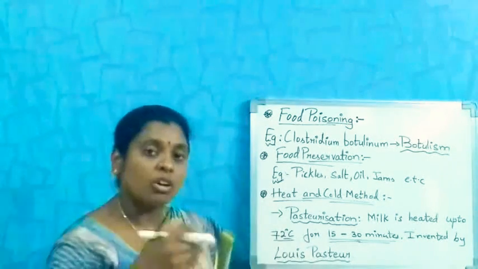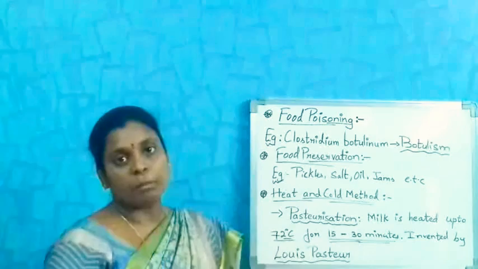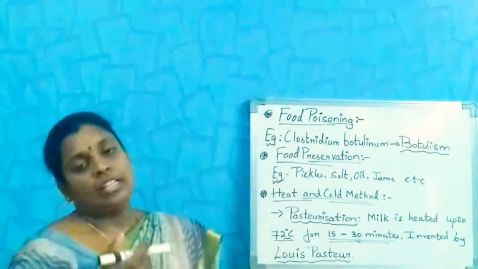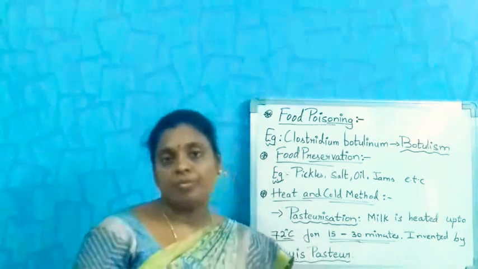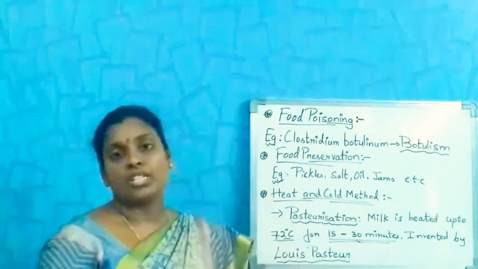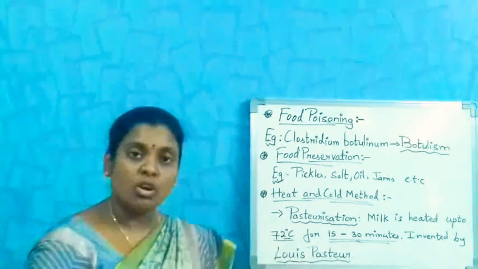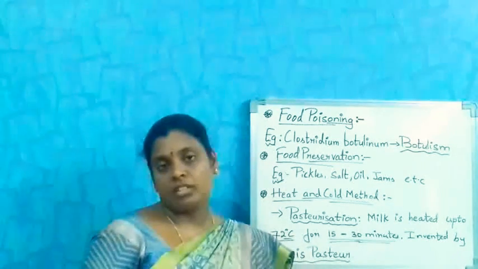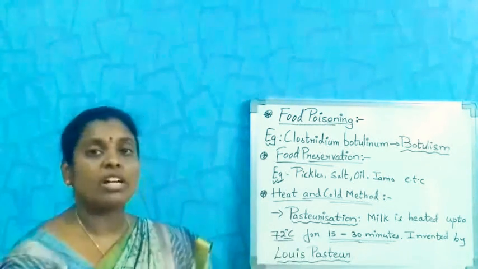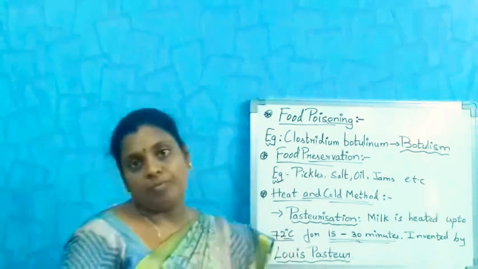What happens if they grow? They will multiply and increase their number, and toxic substances are released, which may lead to spoilage of food, and this may lead to food poisoning. That's why they add more quantity of salt and oil in the pickles.